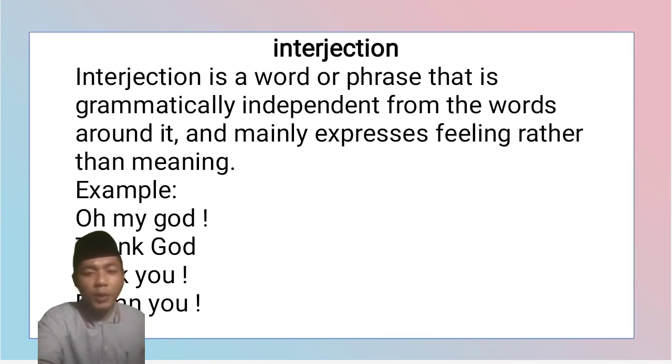And the last point of the parts of speech is interjection. What is an interjection itself? An interjection is a word or phrase that is grammatically independent from the words around it, and mainly expresses feeling rather than meaning. The examples are like this: oh my god, thank god, damn you. Maybe like this, the example of interjections.